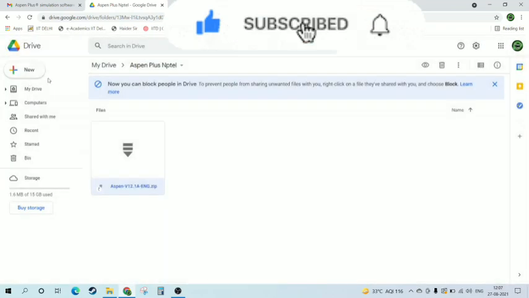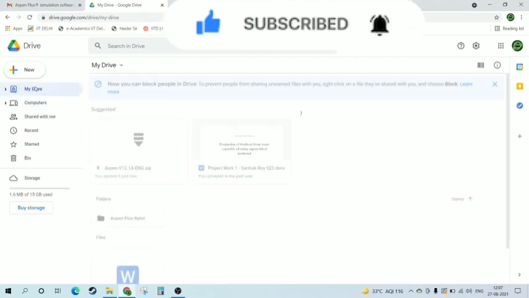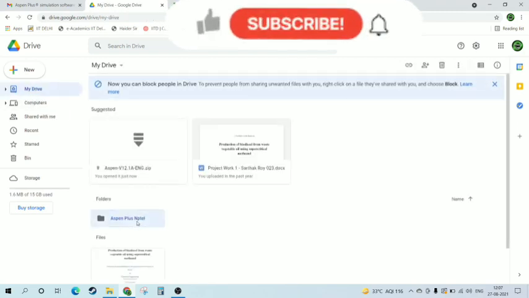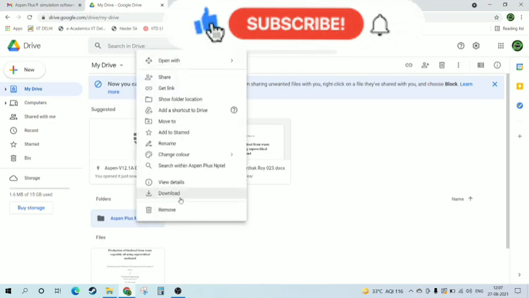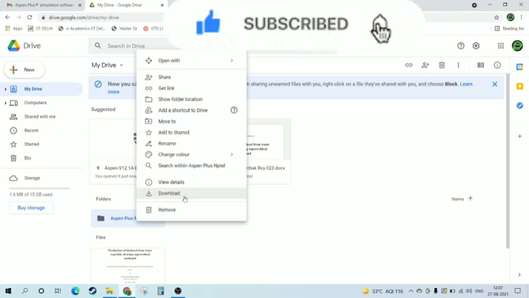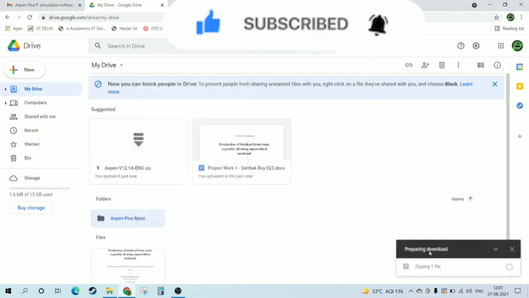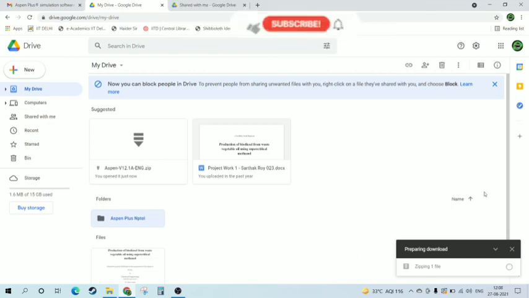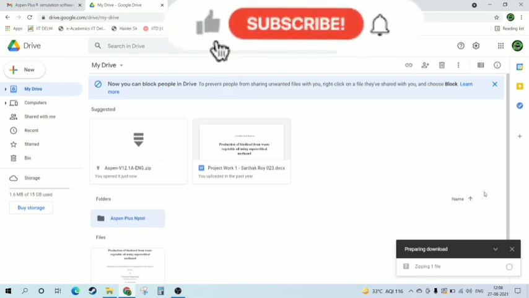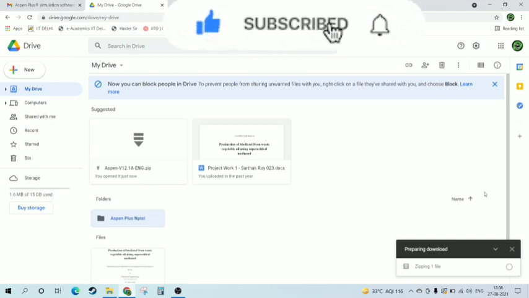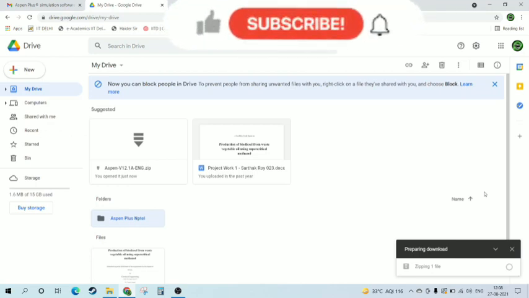So what you have to do instead is follow these steps. You have to go to My Drive and this folder, click on the folder once, right click, and then click on download. But why is this working and that not working? Let me show you. It will prepare the download, the zip file, and you need to wait for some time. Let me show you that it is still working. Wait for some time. It just takes time because the file is too large, but this will work and I will show you.